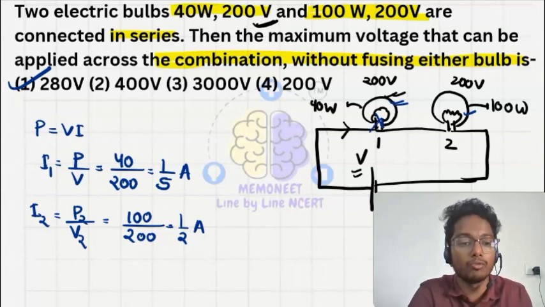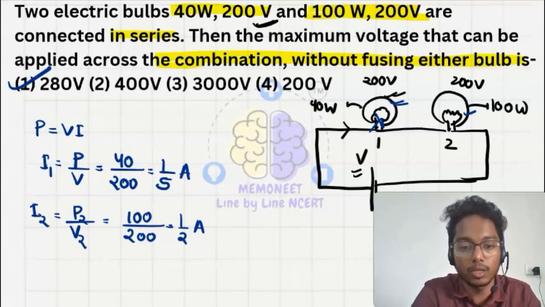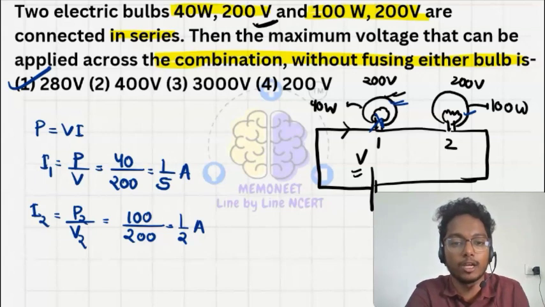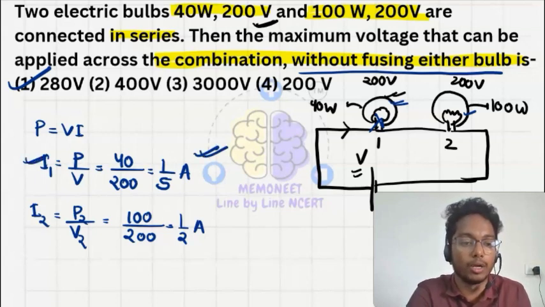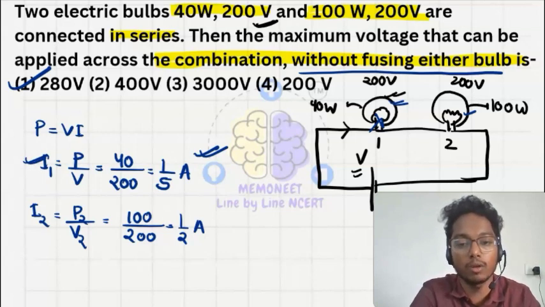For that condition, we are taking the potential drop which will be suitable for the first bulb, not for the second bulb. If we take it for the second bulb, then the current through the first bulb will be more, so the first bulb will fuse, and then it will be of no use. In this question it is clearly given that neither of the bulbs should fuse. So which current should we take? This I1 we will take. That's why we are solving for the first bulb, not for the second bulb.